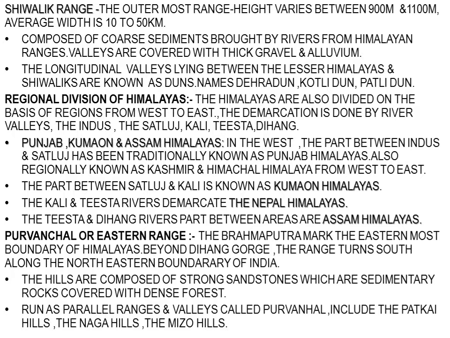This range runs almost parallel in ranges, so they run as parallel ranges. They are like standing ranges, and there are valleys also. That is why they are called Purvanchal, and the hills that are a part of this range are Patkai Hills, then below Patkai Hills it is Naga Hill, then afterwards it's Manipur Hills, and last of all it's Mizo Hills. So these are the part of Himalayan mountain ranges of India.